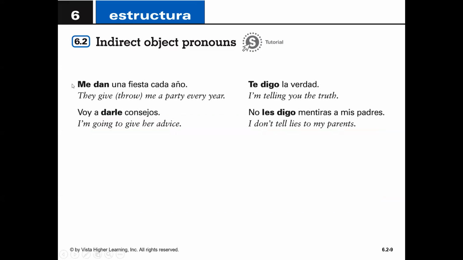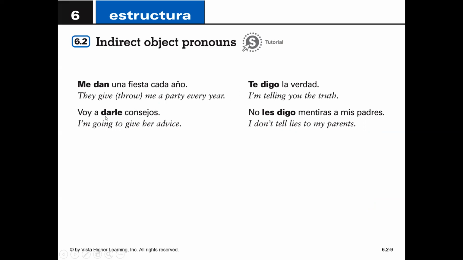So here are a few examples. "Me dan una fiesta cada año." And you have the English there. "Te digo la verdad." All right, so these are all indirect object pronouns, because what is it that they throw every year? A party. And for whom do they throw it? For me. What do you say? The truth. To whom do you tell the truth? To you. I'm telling you the truth. "Te digo."